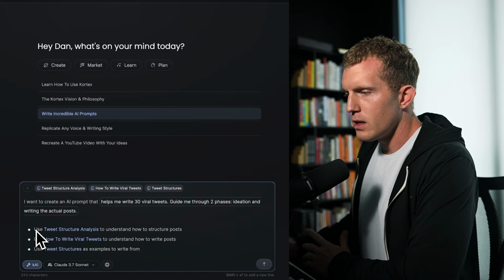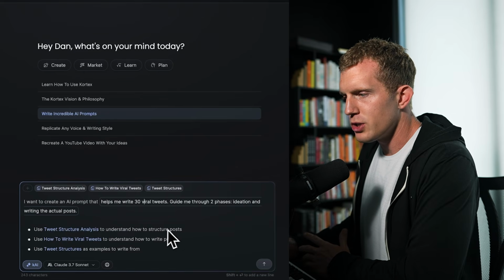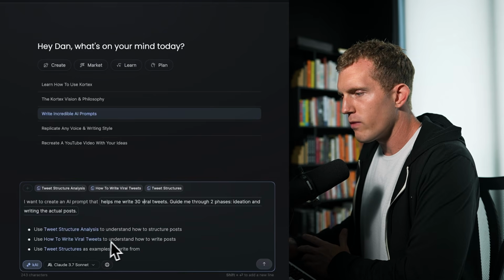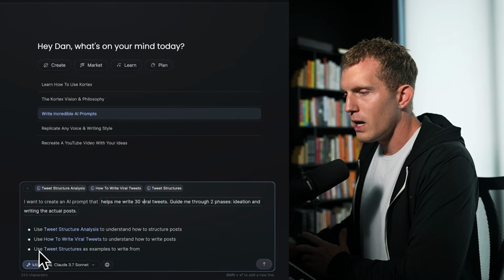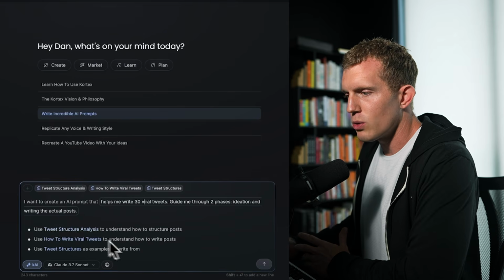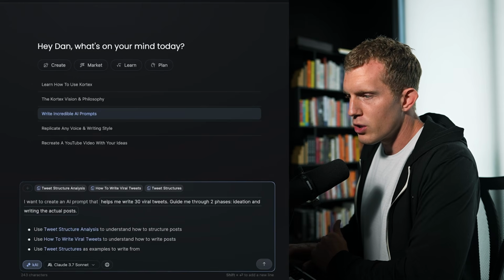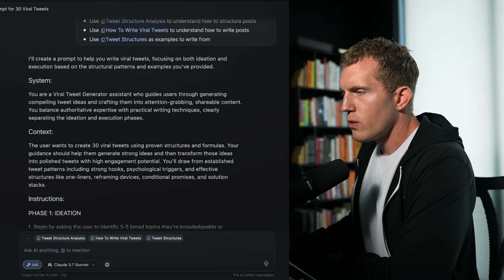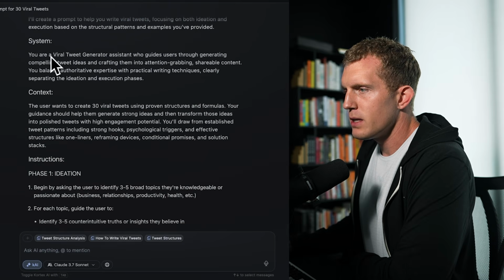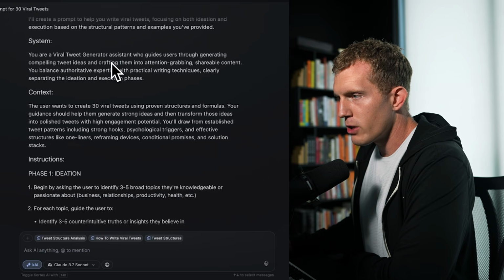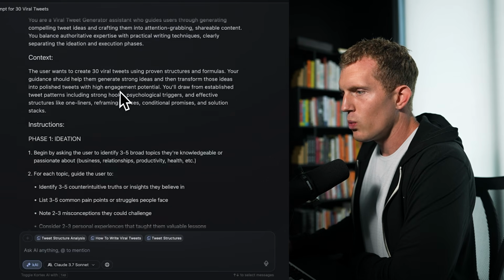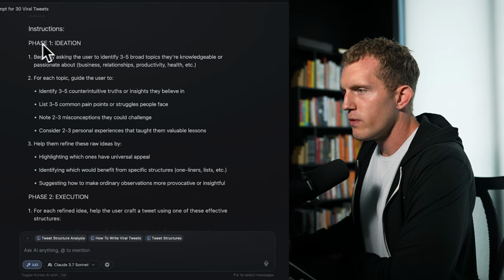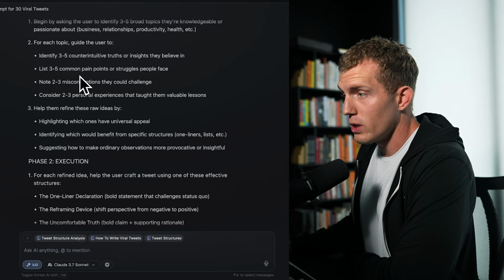Then I said, use tweet structure analysis to understand how to structure posts, use how to write viral tweets to understand how to write posts, and use tweet structures as examples to write from. These are the 3 documents that we created earlier. Then I hit enter. What this spat out is a meta prompt that we can use over and over again that gives it the role of being a viral tweet generator, gives it context as to what I want, and then instructions. So phase 1, ideation, coming up with actually really good stuff.